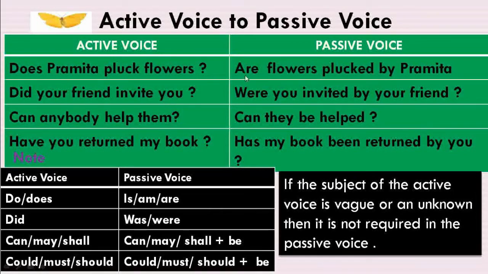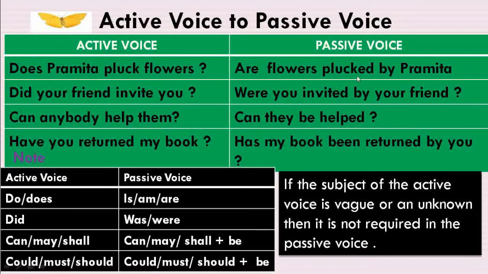So here the helping verb does changed into are here, and then the object of the active voice sentence will take the place of subject. So here flowers becomes the subject here,